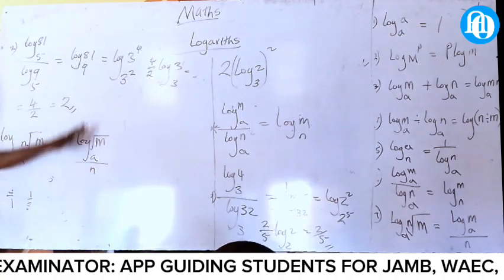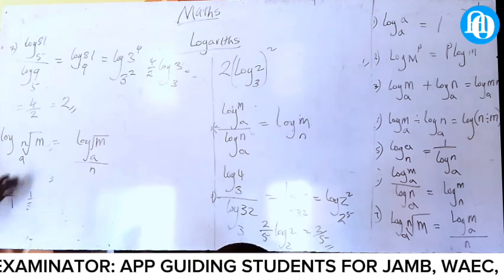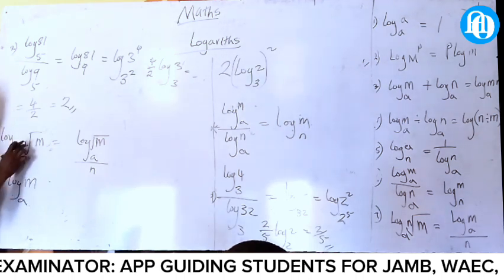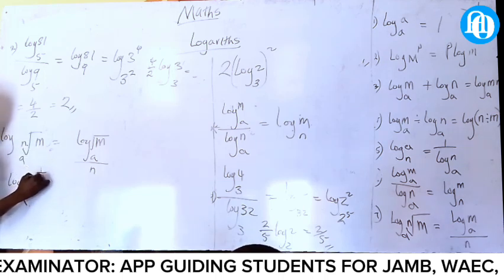Let me explain how this one becomes like this. When we have it like this, notice this. In logarithm, log A, this one is the same thing as M raised power 1 all over N. You understand now?